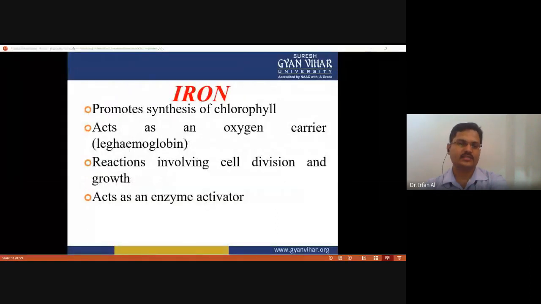And iron. As you know, iron promotes synthesis of chlorophyll, which is required for photosynthesis, and it acts as an oxygen carrier. Many cytochromes, which are part of the electron transport chain, contain iron. It is involved in cell division as well as growth, and it acts as an enzyme activator.